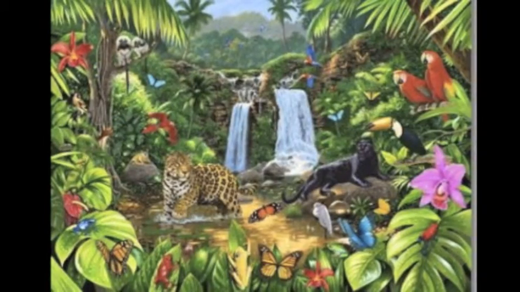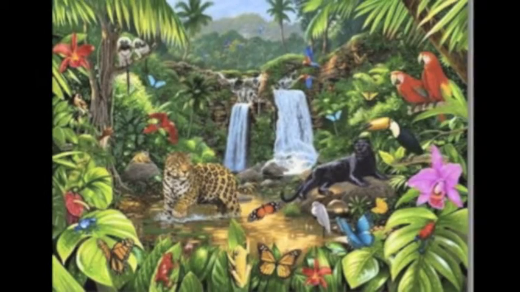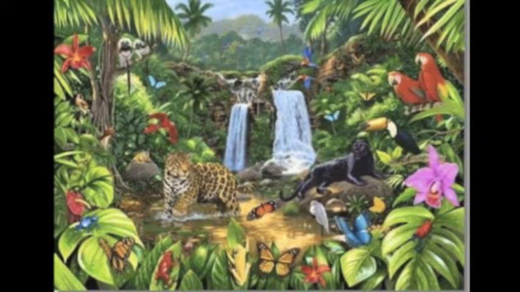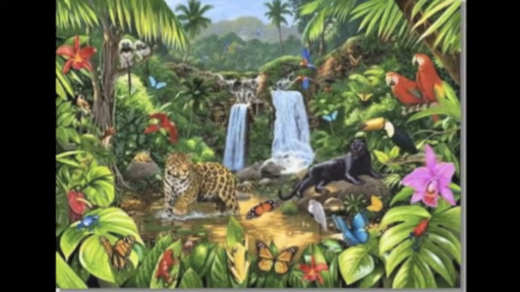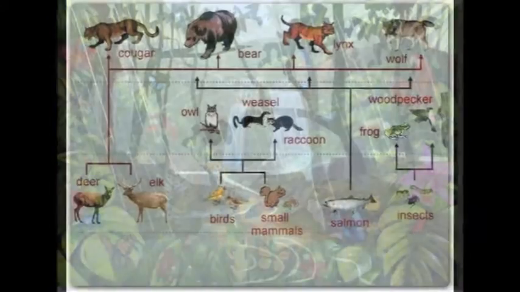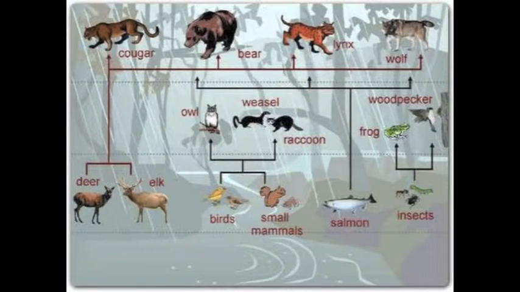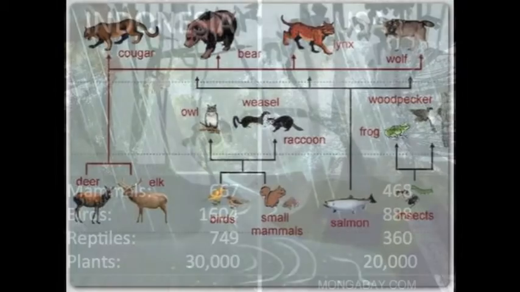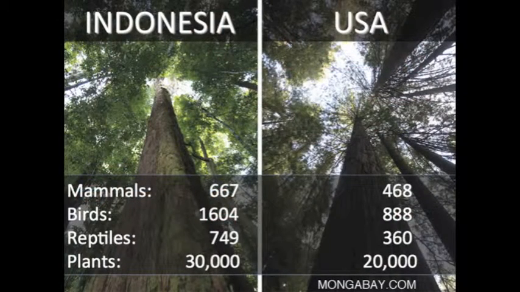This has led to many species extinctions due to the fact that 70% of the world's plants and animals live in forests. Another problem is that the food web is changed when species are removed or killed. Loss of food source directly and negatively affects all of the organisms in the ecosystem.